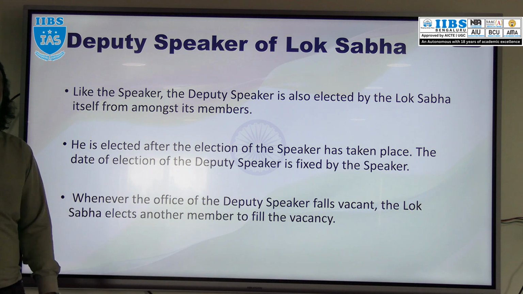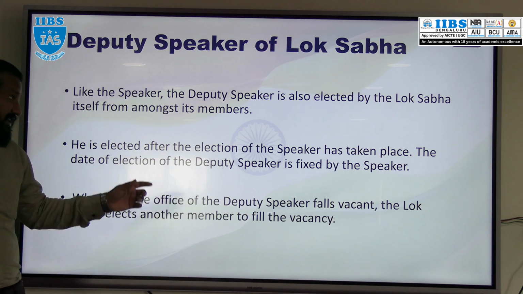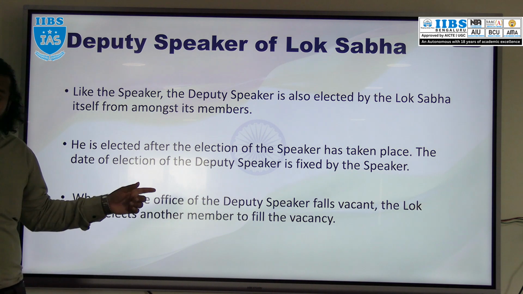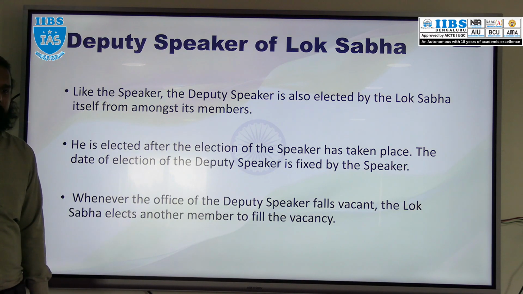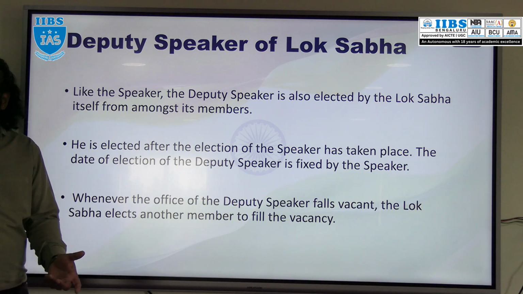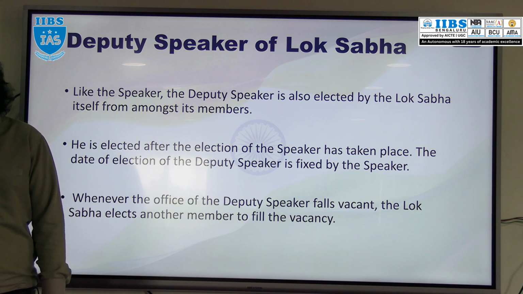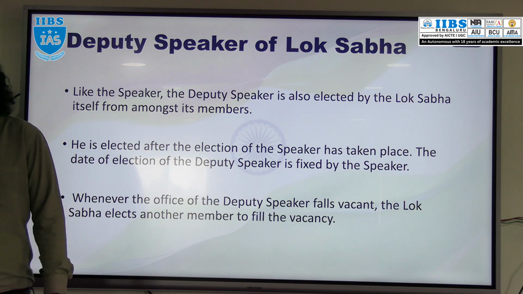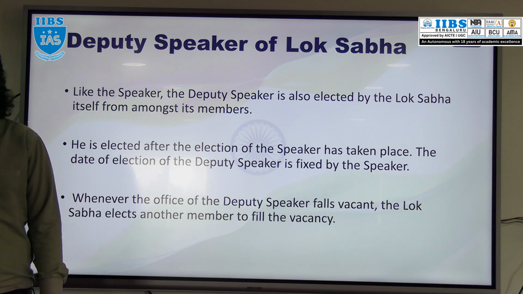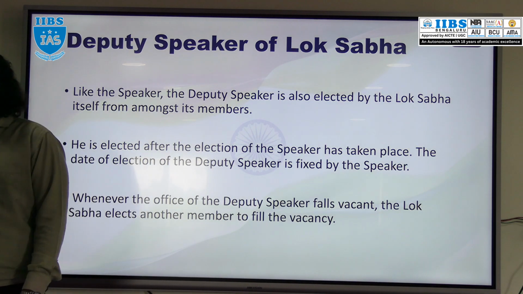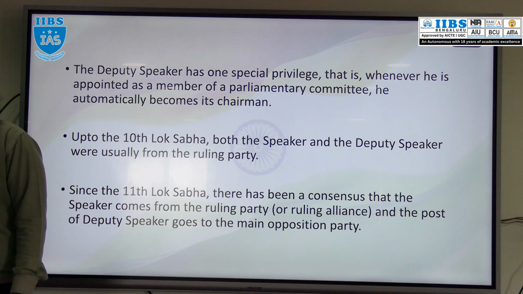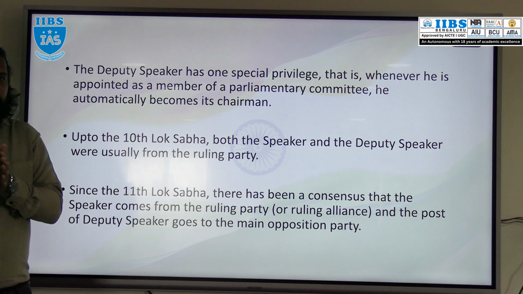And whenever there is a vacancy in the seat of Deputy Speaker, immediately the Lok Sabha will elect the Deputy Speaker. Same as in the case of the Speaker: whenever there is a vacancy in the seat of Speaker, immediately Lok Sabha will elect the Speaker. In the same way, whenever there is a vacancy in the seat of Deputy Speaker, Lok Sabha will elect its Deputy Speaker.